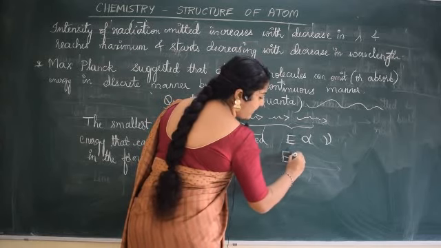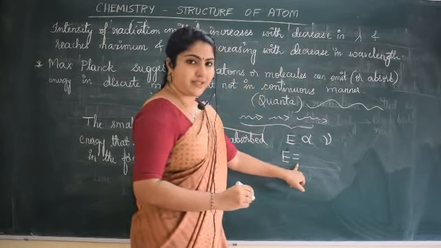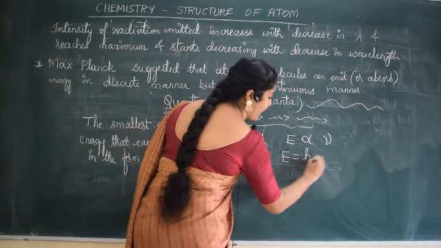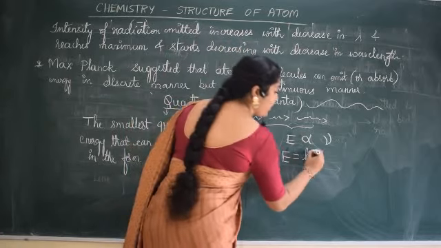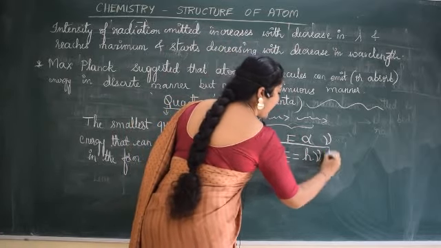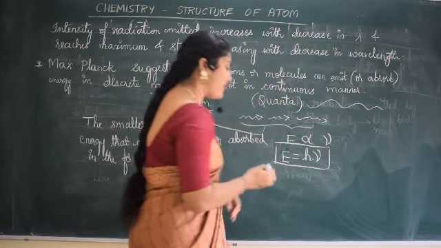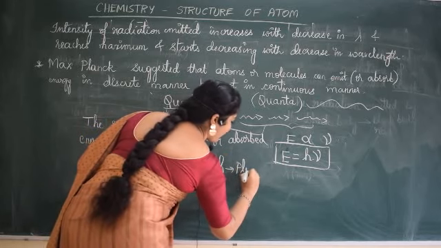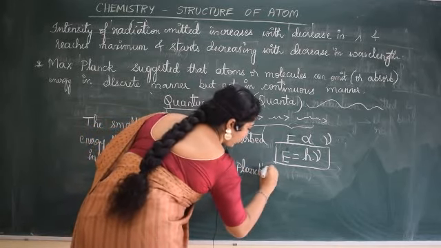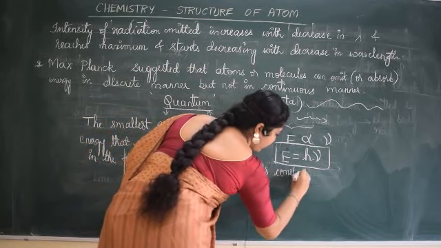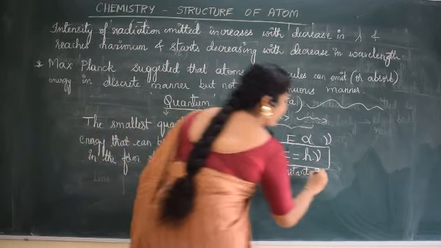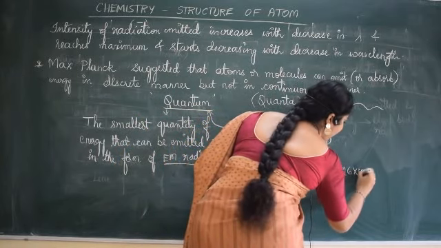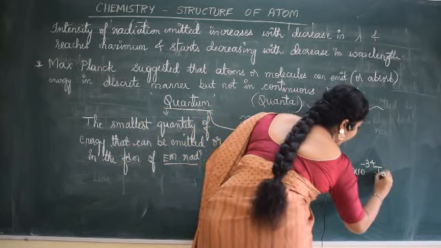To take an equal symbol and remove the proportionality symbol, we take a proportionality constant, h. We write E is equal to h nu. h is called Planck's constant, and its value is 6.626 into 10 to the power minus 34 joule second.